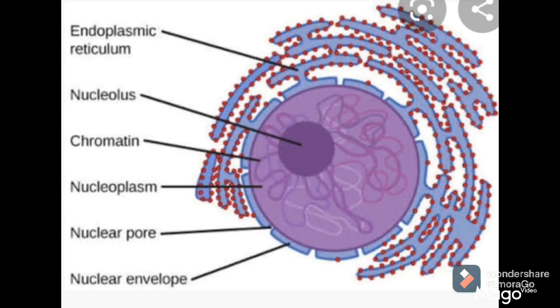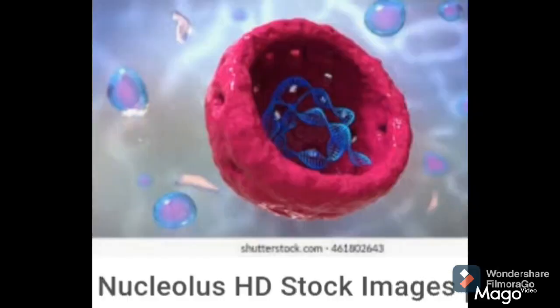Then what is present at the center of nucleus? Nucleolus is present inside the nucleus. It is not enclosed by any membrane. It contains RNA molecules, RNA means ribonucleic acid molecules, and proteins that serve as a site for ribosome synthesis. And the function of this nucleolus is factory of ribosomes, and it plays an important role in protein synthesis.